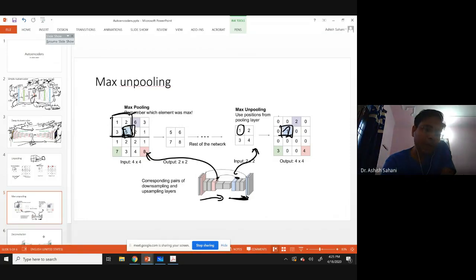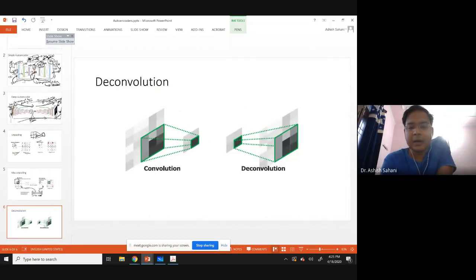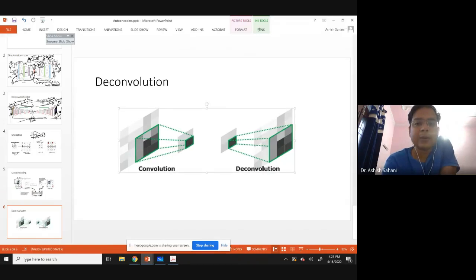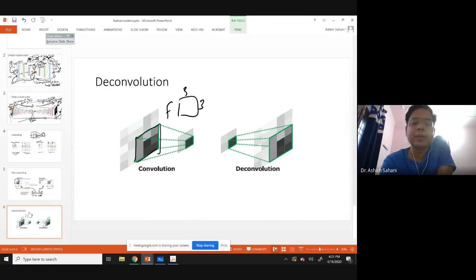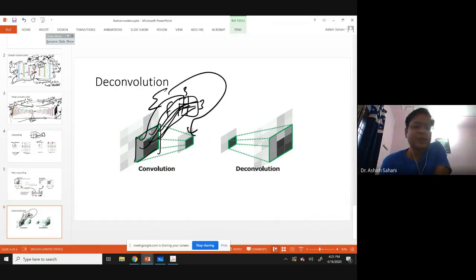Then what do I mean by deconvolution? Convolution we knew. For example, this was a set of pixels, a 3 by 3 set of pixels. We had a filter, which was a 3 by 3 filter. We multiplied each of these elements with their corresponding points in the filter. Then we did a summation, and that summation went to this pixel. So that was how the convolution was performed.